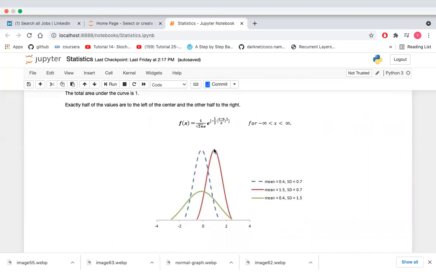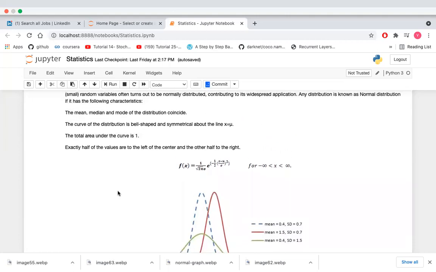Here you can see the line x equals mu, and it is symmetrical. If we take a mirror image of it, you will find that the curve is symmetrical. Or we can say at the line x equals mu, the left part and the right part are equal, and exactly half of the values are to the left of the center and the other half to the right.